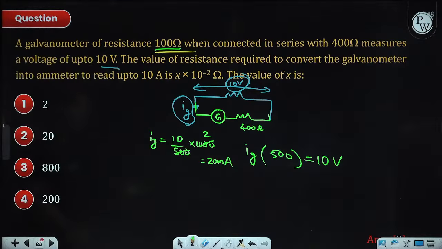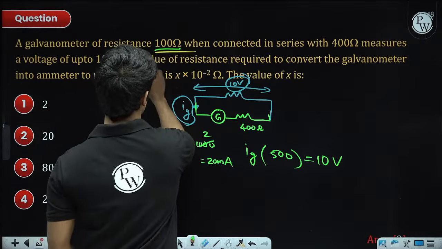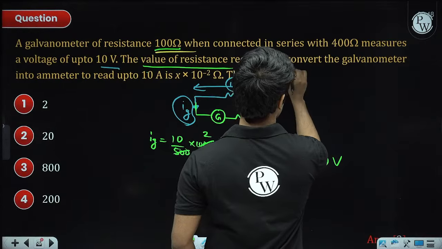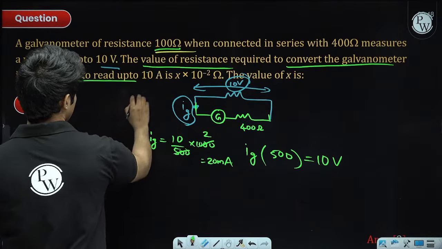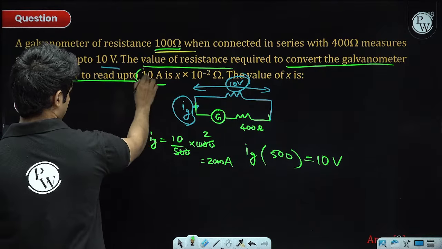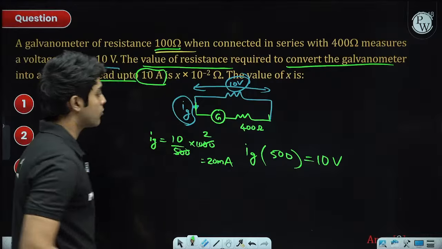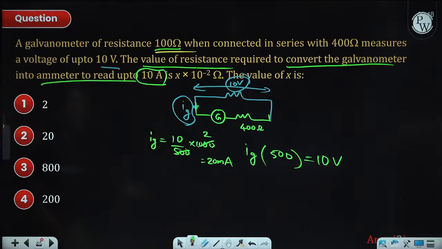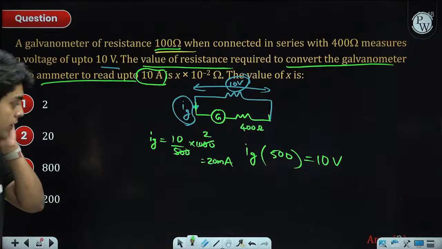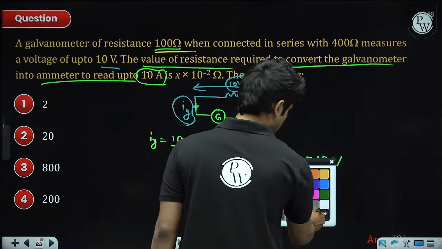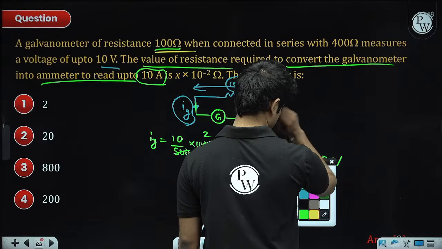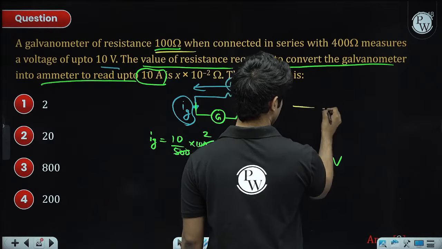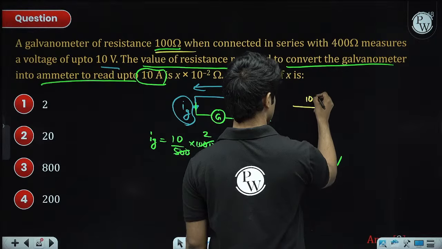In the second case, we are asked what is the value of resistance that we need to convert the galvanometer into an ammeter, so to read up to 10 amperes. So the maximum current that we should be able to measure from the ammeter is 10 amperes. So in the ammeter case, we want 10 ampere current.